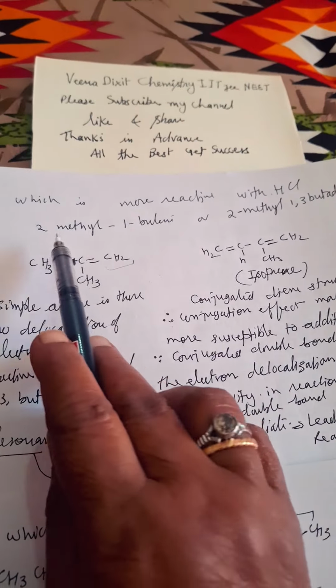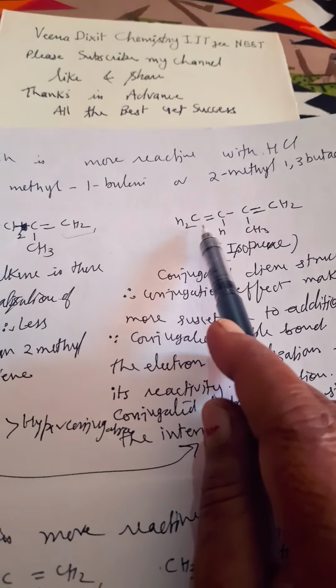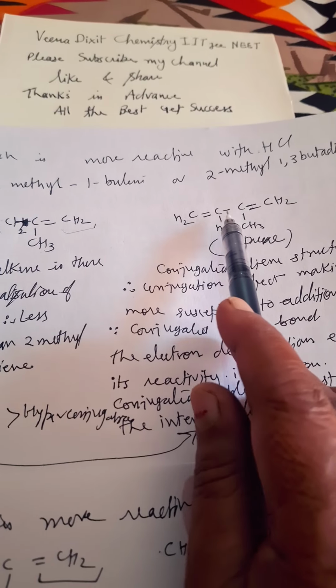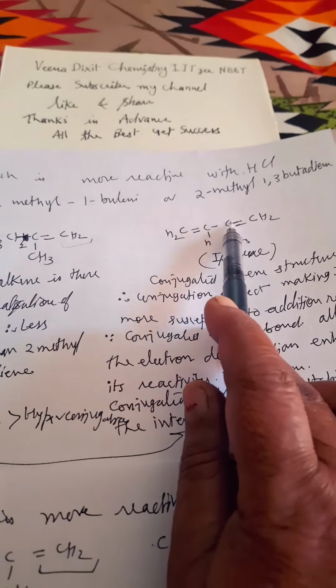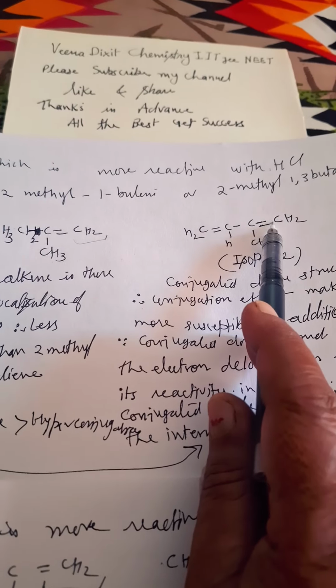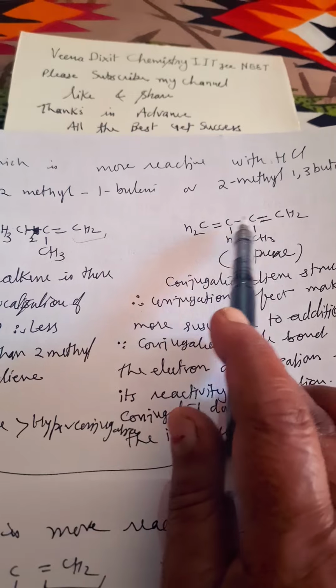Which is more reactive, 2-methyl-1-butene or 2-methyl-1,3-butadiene? First you draw this structure, CH2 double bond CH, single bond C, CH3 here, double bond CH2. So here we will see double bond, single bond, double bond. This is known as conjugation, conjugated double bonds.